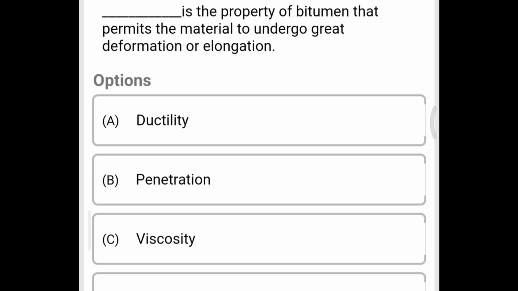Next question, dash is the property of bitumen that permits the material to undergo great deformation and elongation. Option A ductility, option B penetration, option C viscosity, option D specific gravity. The correct answer is option A, ductility.